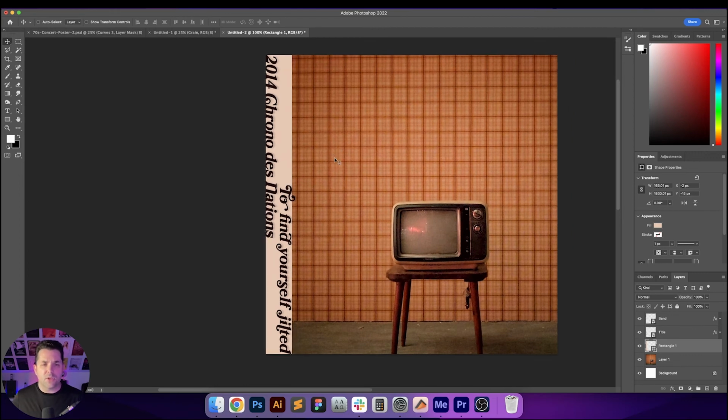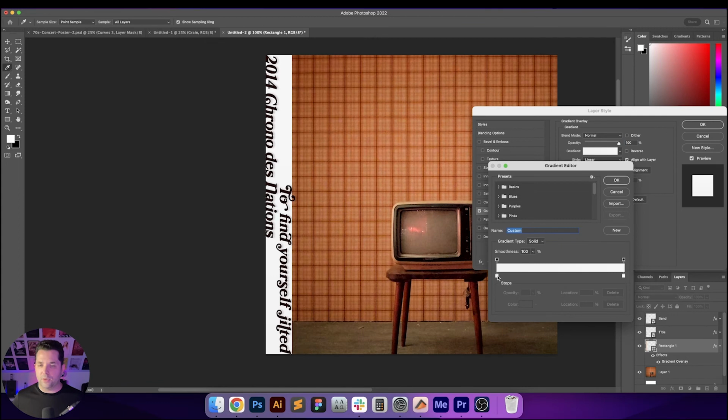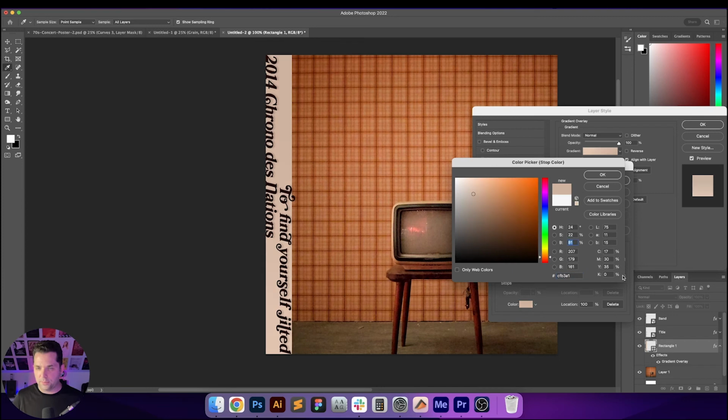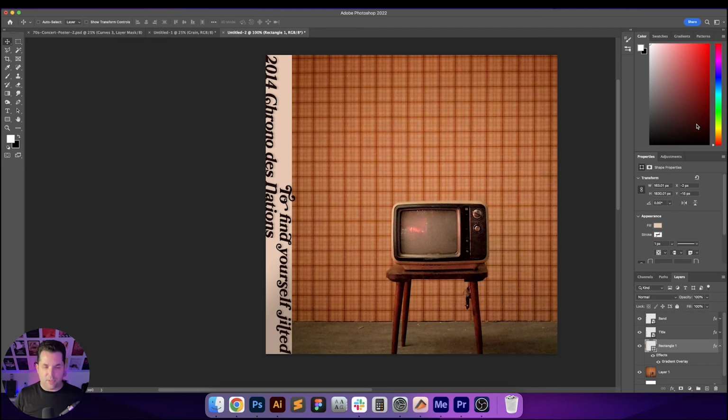Okay, so what I was going to say earlier was this rectangle needs a little bit more depth. So let's go ahead and I'm going to grab the hex value for this, and let's do a gradient overlay on it using the colors that we had right here. So this one, and then we'll just go slightly darker on that, and we will do an angle one right there, coming from top left all the way down to the bottom right, just getting progressively darker. I think that looks good right there. It gives it just a little bit more depth for what we need.